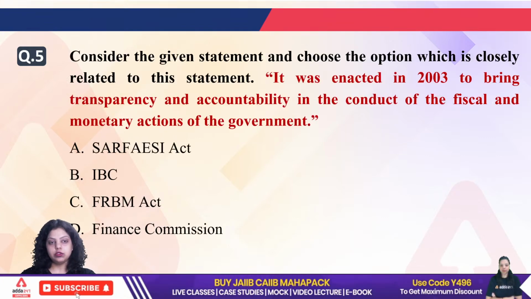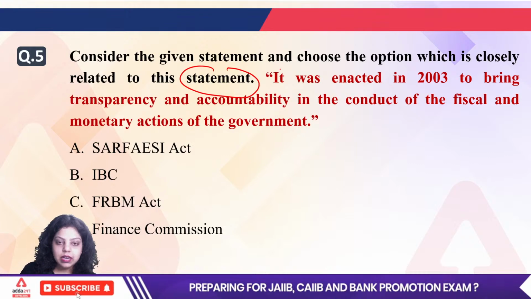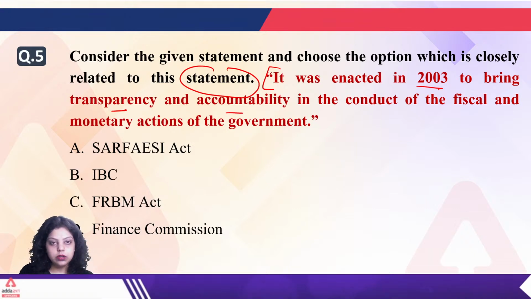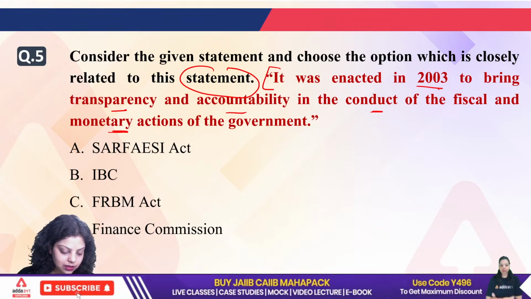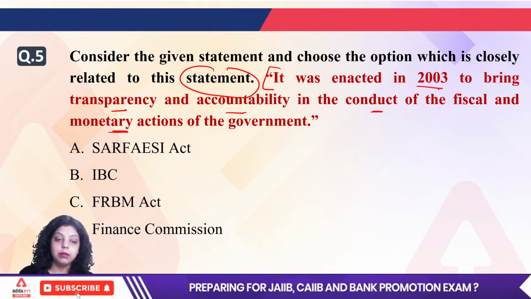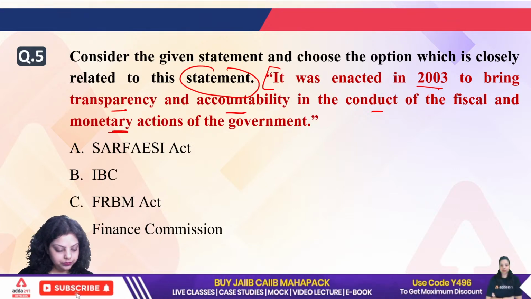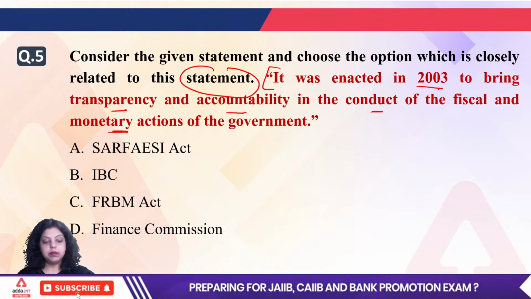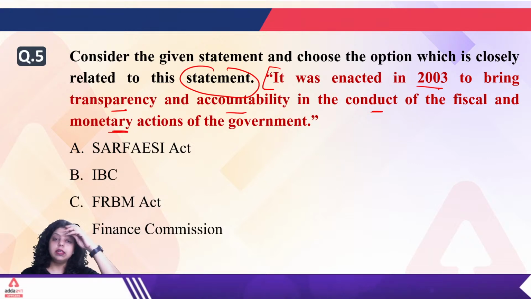Okay, now next question. Consider the given statement and choose the option which is closely related to the statement. Now the statement is saying it was enacted in the year 2003 to bring transparency and accountability in the conduct of fiscal and monetary action of the government. Let me know. So which of the following act is defined under this statement? Is it a Sarfasi Act? Is it a IBC? Is it a FRBM Act? Is it a Finance Commission? Let me know. A, B, C or D?